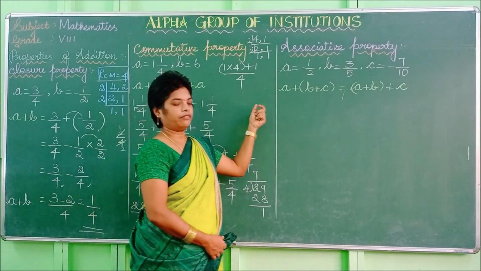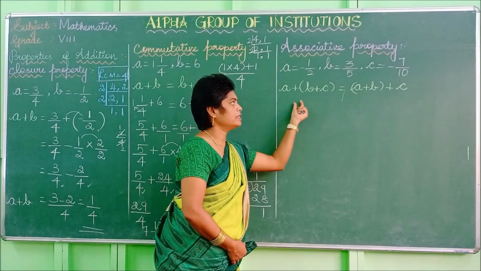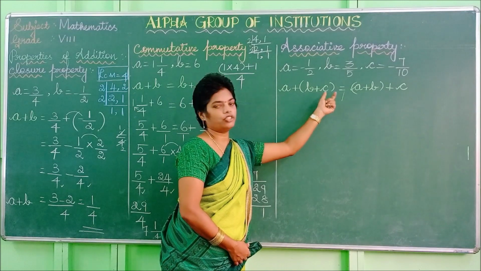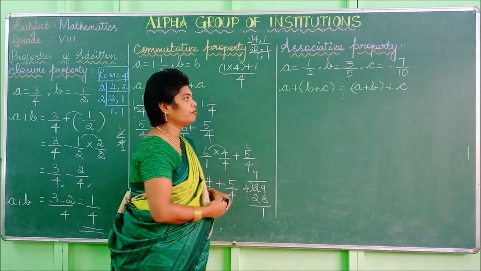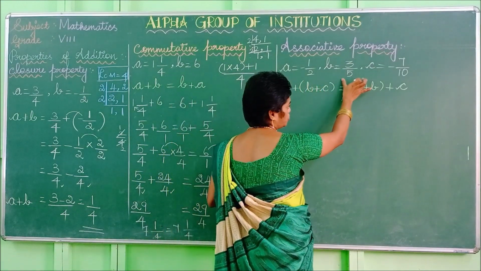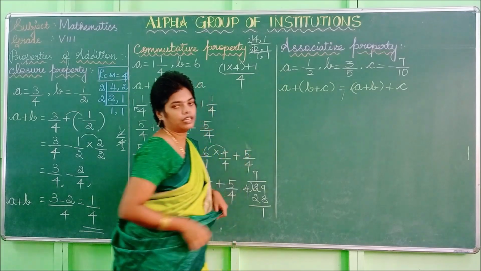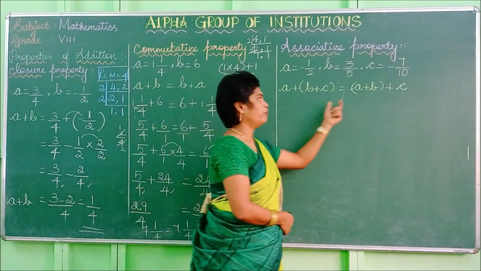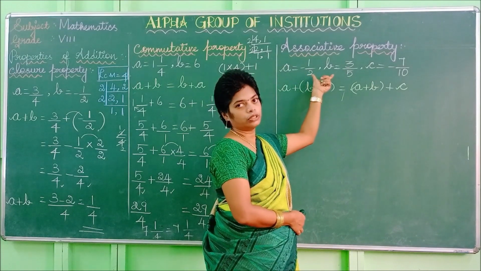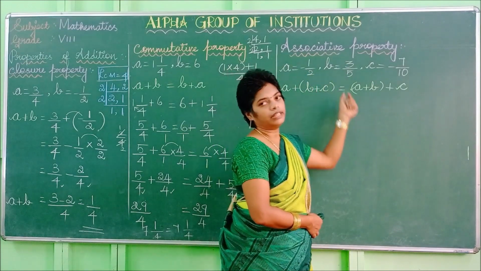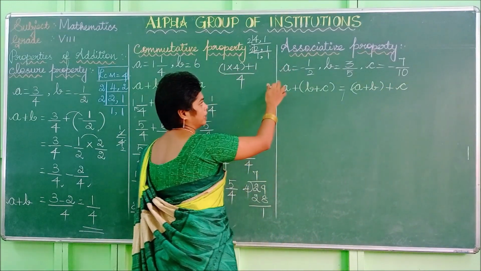So which condition do you have to verify? You have to verify this condition: a plus of b plus c is equal to a plus b plus c. So first you are adding these two numbers, and with that answer you are going to add another rational number. Same for the right hand side also: first you are adding the two rational numbers, and with that answer you are going to add the other rational number. So write that one first.